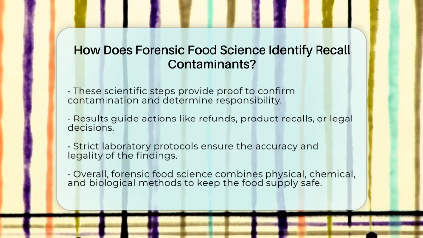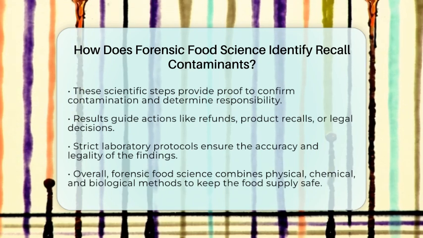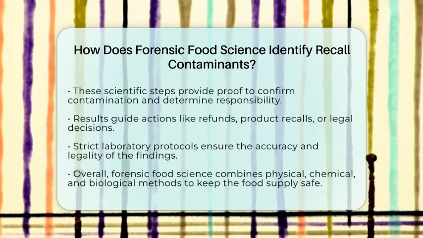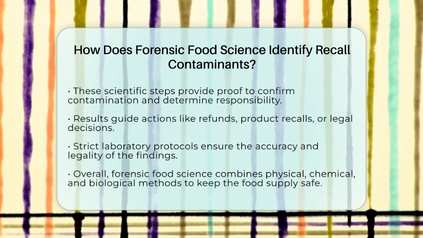In the end, forensic food science combines physical inspections, chemical testing, and biological analysis to identify recall contaminants. This process helps protect consumers and keeps our food supply safe.